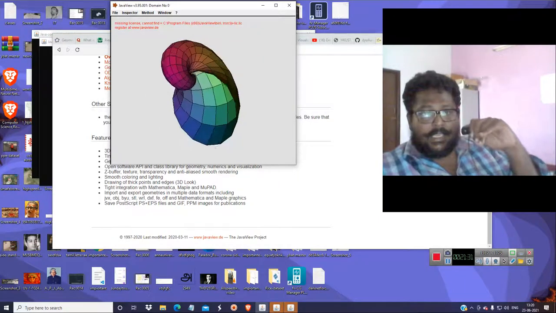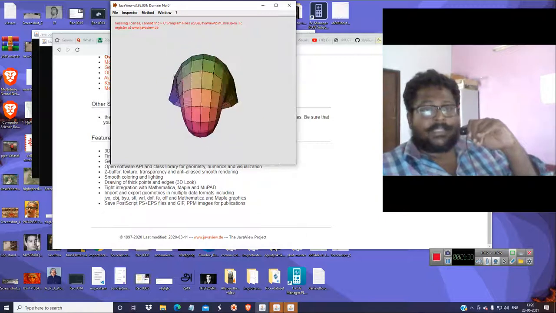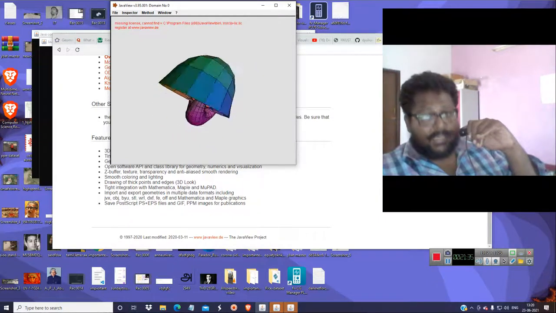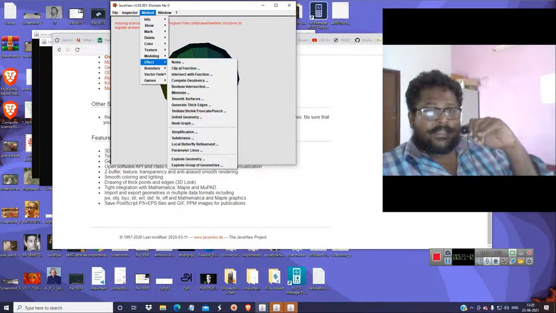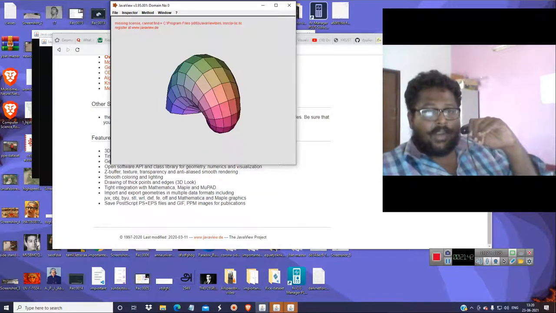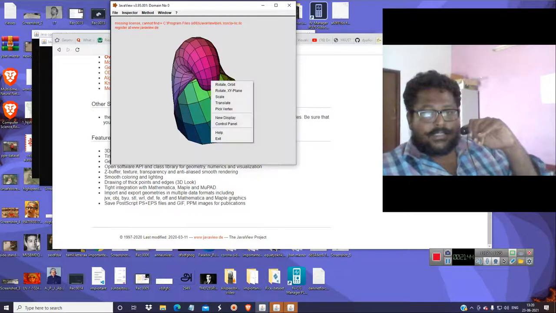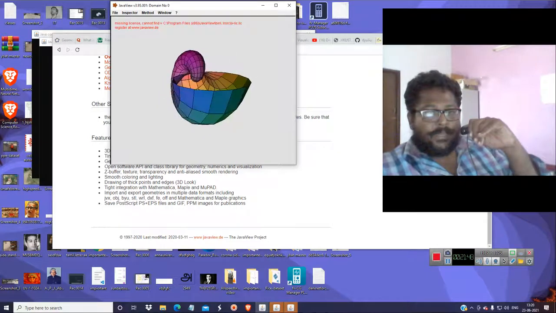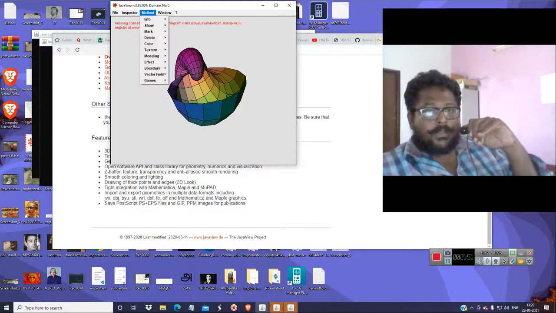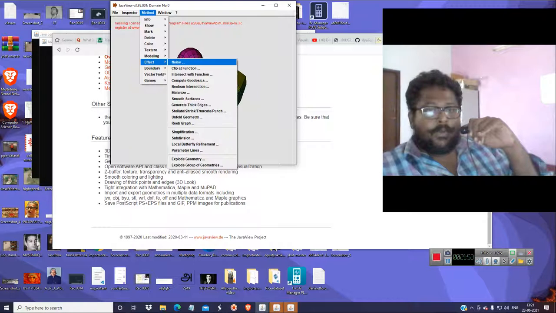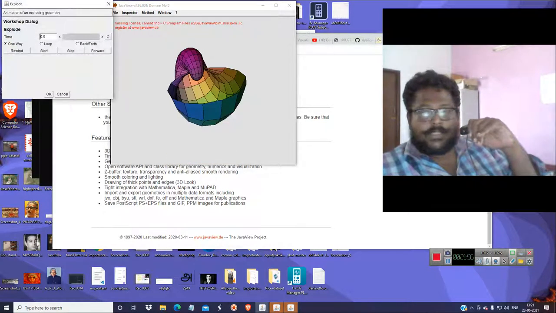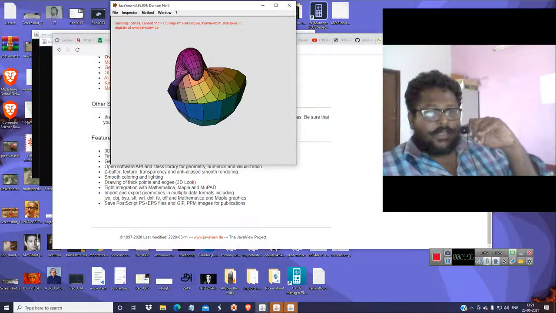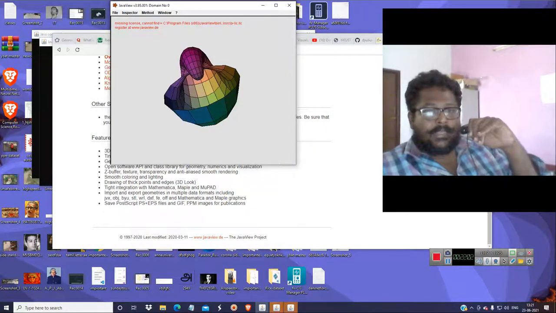affecting the manifold. A manifold is nothing but a surface or a curve which is living in higher dimensions. So when I go to the effect, there are lots of things. You can see from here, you have explode geometry, where you can start and loop, and you can explode it.